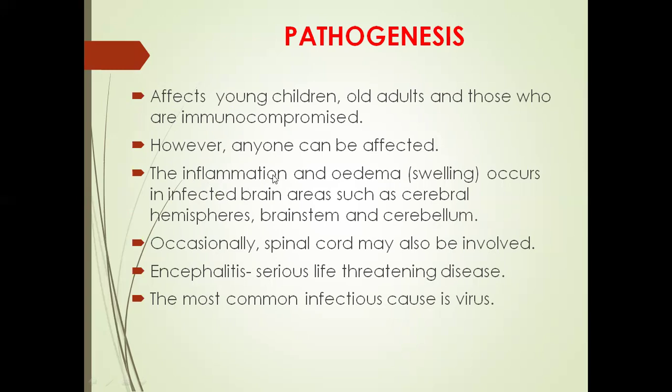There is inflammation and edema, such as swelling, in the infected brain areas, such as cerebral hemispheres, brainstem, and cerebellum. And sometimes the spinal cord also may be involved. Encephalitis is a serious life-threatening disease. If it is not treated, then it leads to death. And the most common causative agent is viruses, as we discussed.